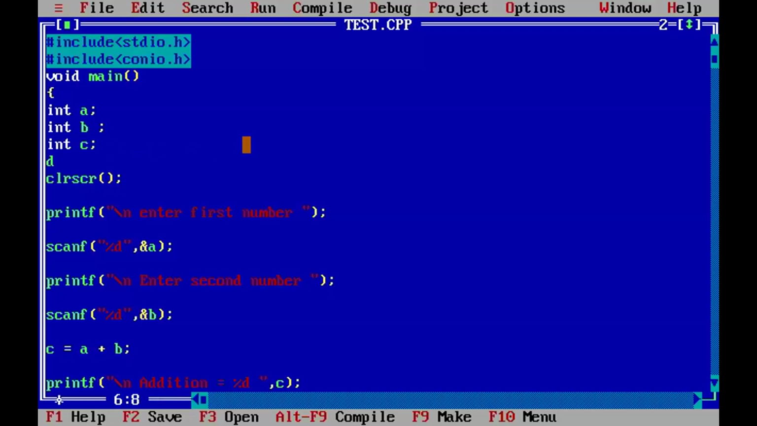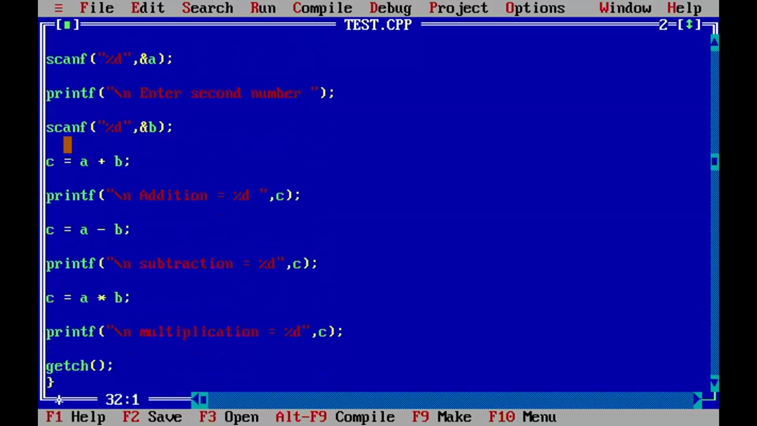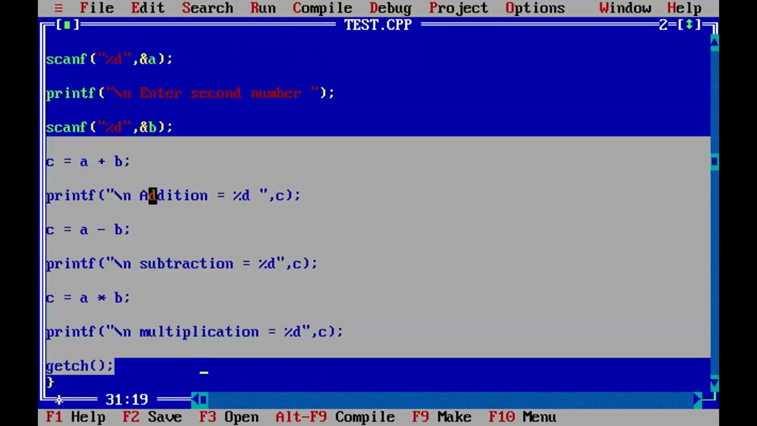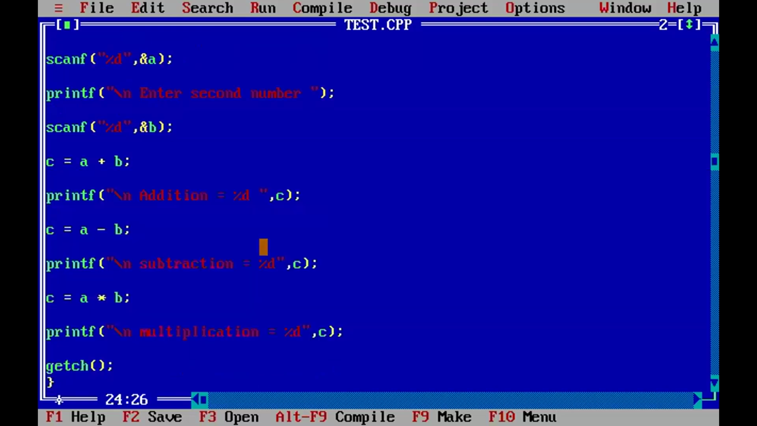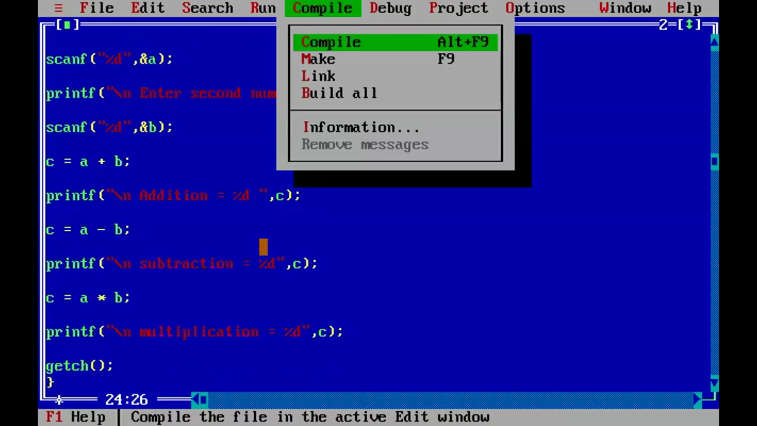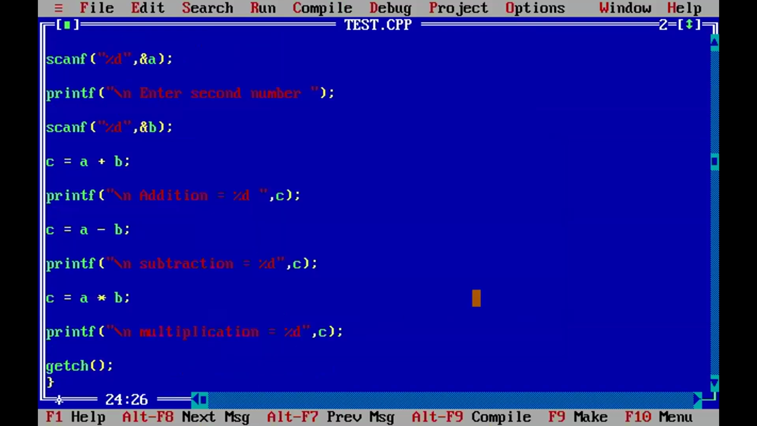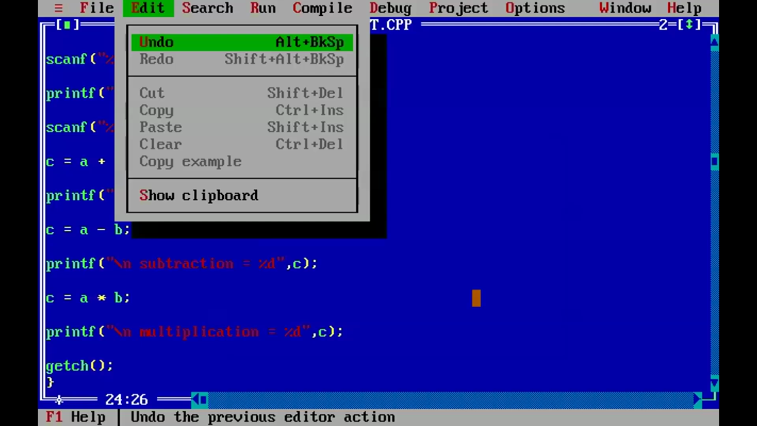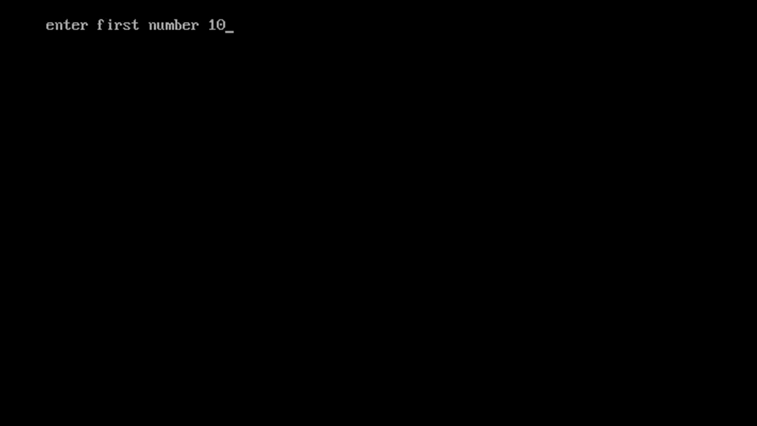Same example here: three variables A, B, C. Enter the first number, enter the second number. Addition, subtraction, multiplication of two numbers, the same program in C language. Now compiling. Success, no errors: warnings 0, errors 0. Press any key. Now run the program. Output: enter the first number, 10.